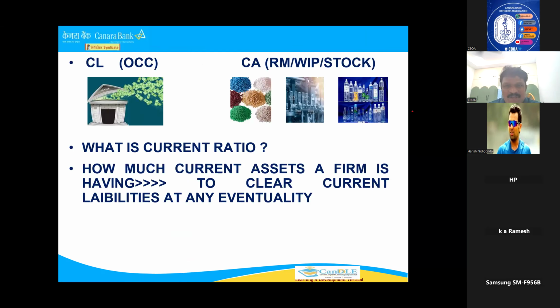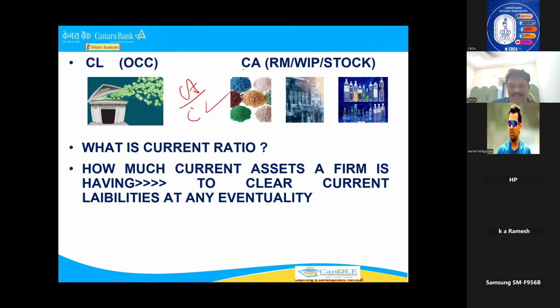What is current ratio? For the examination part, it is current assets divided by current liabilities. Current assets to current liabilities, if you calculate, it will come as the current ratio. Okay. But what is a current ratio? You must understand first. Why any bank wants to know the current ratio, I'll tell you first.